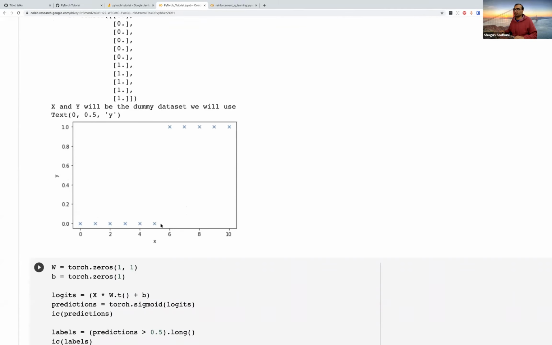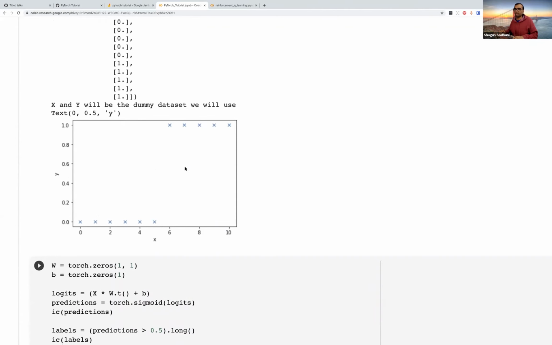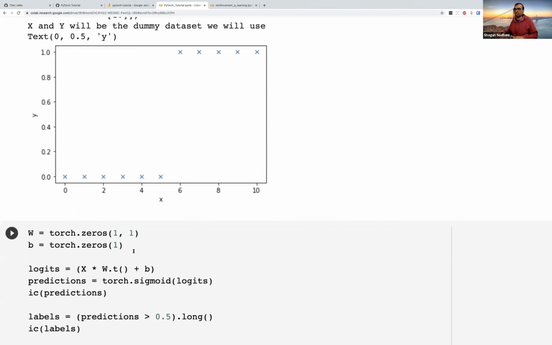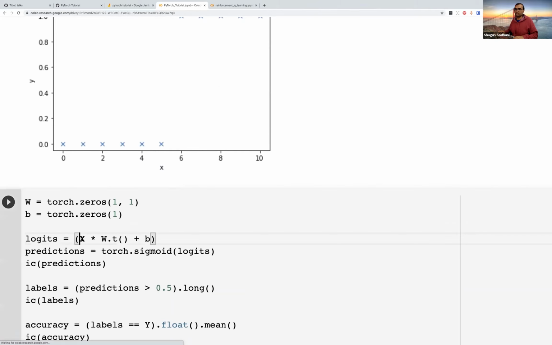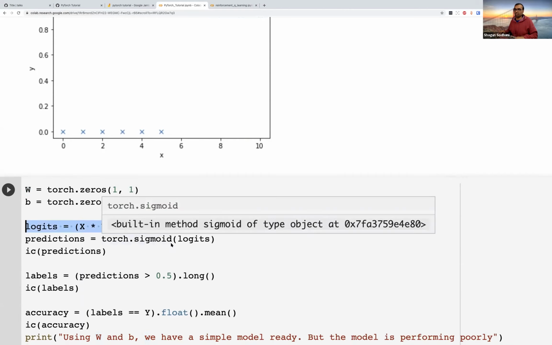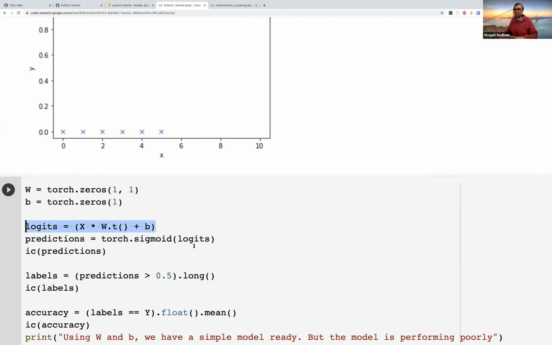Okay, so this is how the data set looks, and we are hoping to learn a decision boundary which would classify them correctly. So let's see, how does a linear regression model look? We have some input X, and we have some weight, and we compute the logit using W transpose X plus B. I'm initializing a W, which, since there's only one dimension, is of shape 1, 1. And then I have a bias, which is also a scalar in this case. So we can compute the logit using the expression written here, and then we can use the sigmoid nonlinearity to convert it into the predictions. So far, so good, right?